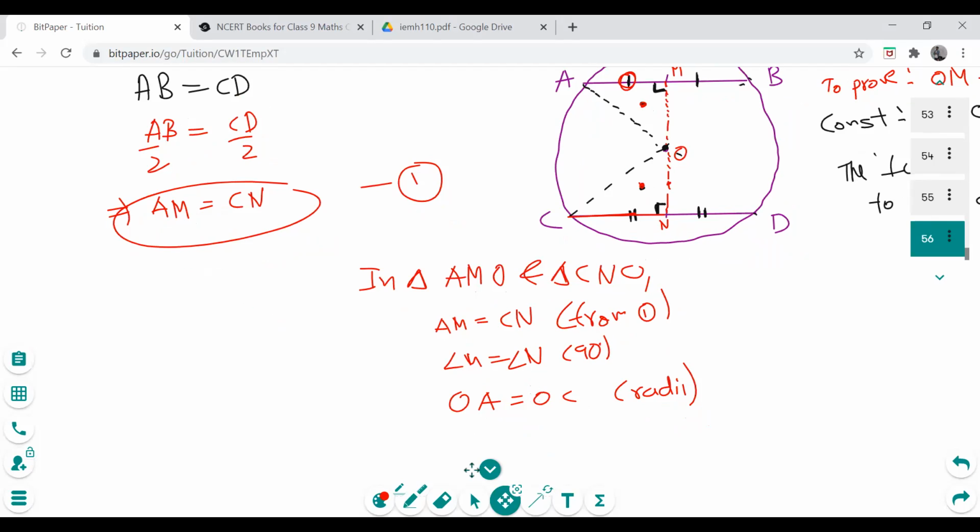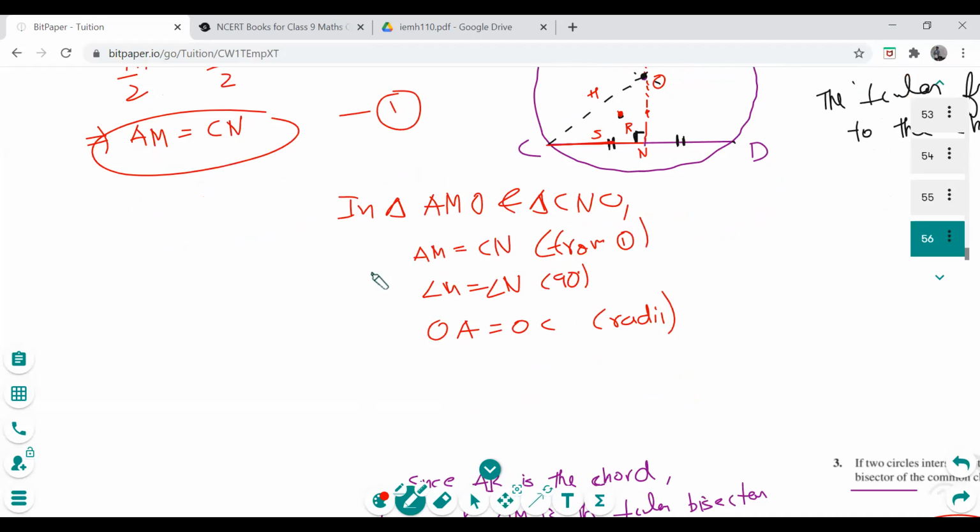RHS. Good, RHS. Because we have a right angle, we have a hypotenuse, and we have a side. So by RHS, I can say that triangle AMO is congruent to triangle CNO. See, अगर मैं ये रिजल्ट नहीं लेके आता बच्चों, तो मैं इसे congruent नहीं प्रूव कर पाता, इसलिए मुझे पहले रिजल्ट लाना पड़ा। ओके, सो अब दोनों congruent हो गए, then by what?